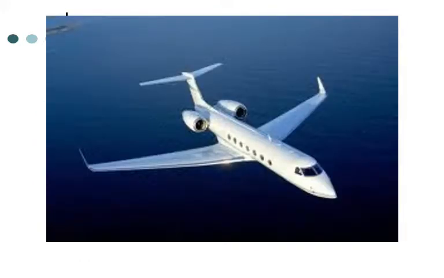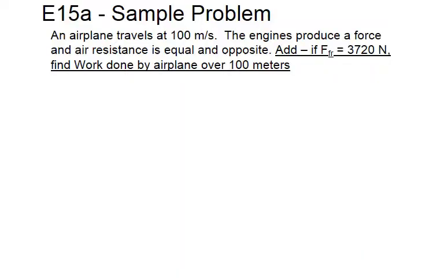All right, so let's next consider an airplane that's flying. Let's say the airplane is traveling 100 meters per second, and the engine produces a force, and air resistance is equal and opposite. Let's say that the force of friction is 3,720 newtons. What is the work done by the airplane over 100 meters?